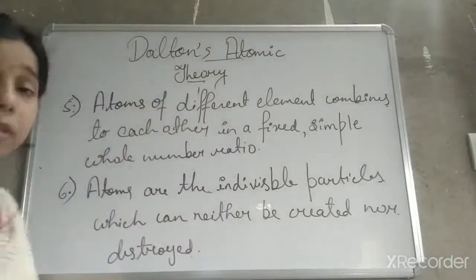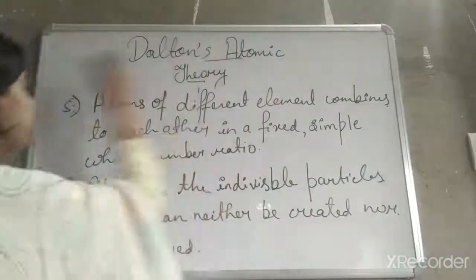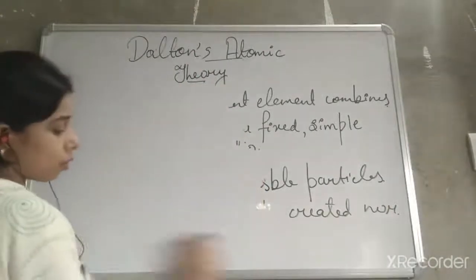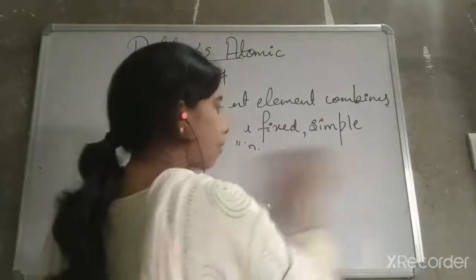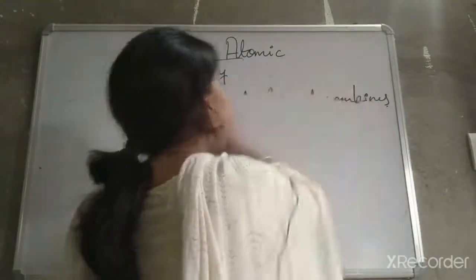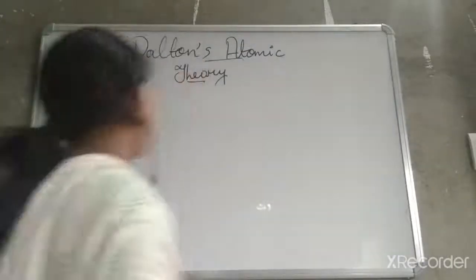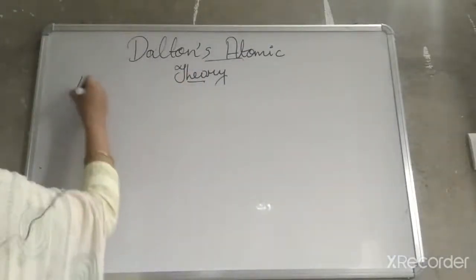Now, one more thing is there, and that is the limitations. After giving these postulates, some of them are found to have limitations. So we will discuss the limitations of Dalton's atomic theory. Now you see here, student, limitations.